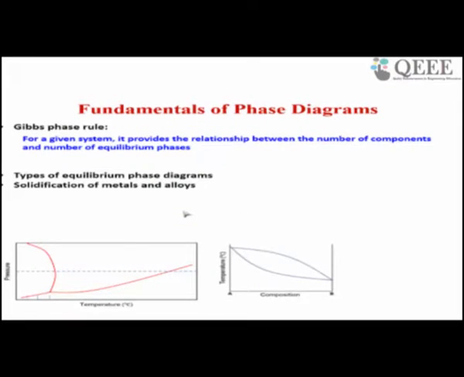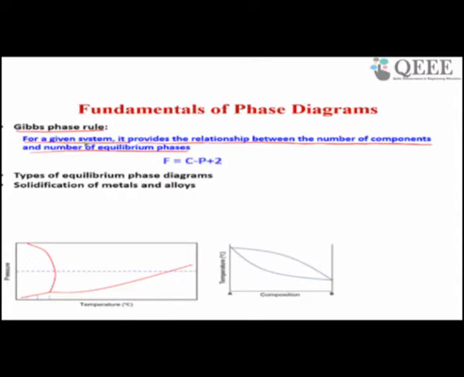Now, let us discuss some fundamentals about phase diagrams. The first one is the Gibbs phase rule. Gibbs phase rule, for a given system, provides the relationship between the number of components and the number of equilibrium phases.